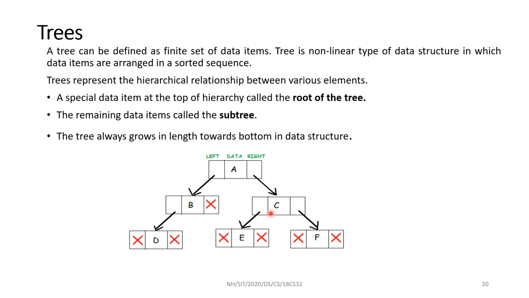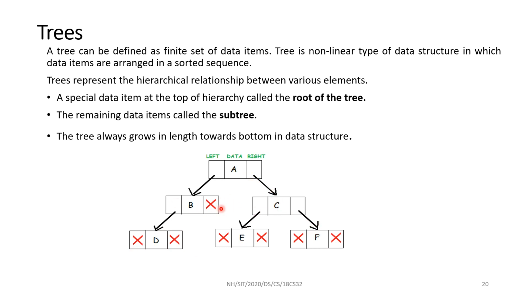E is the left child of C, F is the right child of C, D is the left child of B. Like that, B does not have a right child. It is indicated as null. These are called leaf nodes D, E, F because the subtree is not there. This is the end of the tree. This is the root node. This is the leaf node. This is the external node. These are all internal nodes.